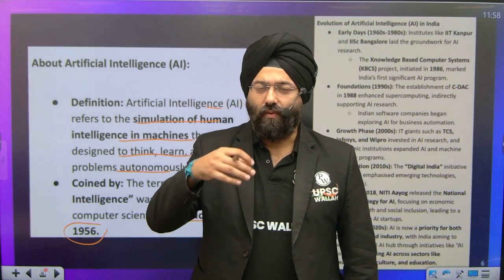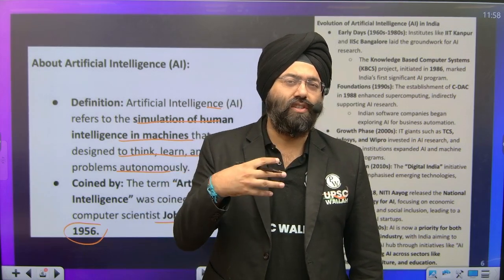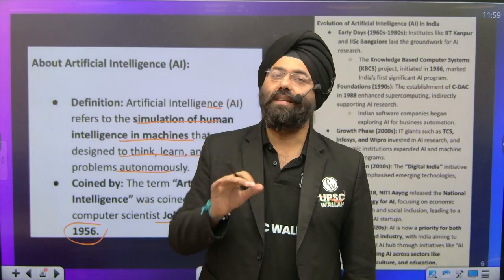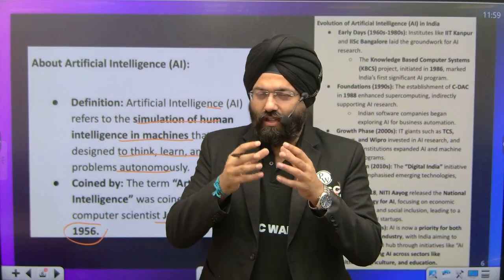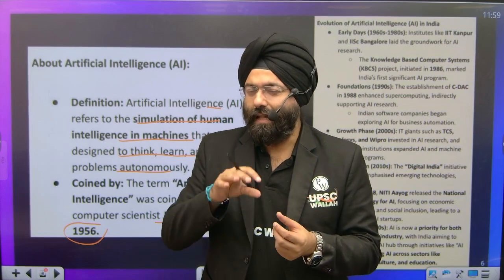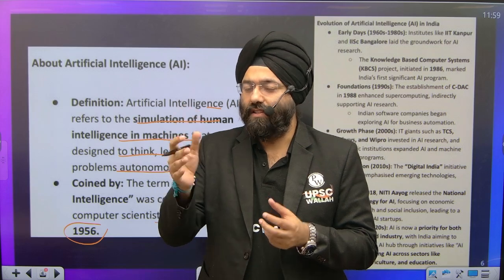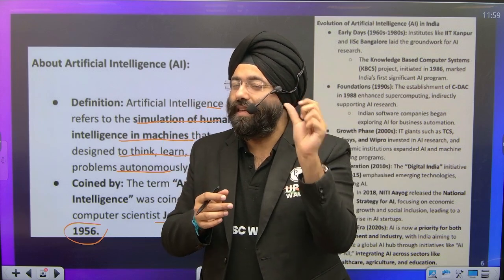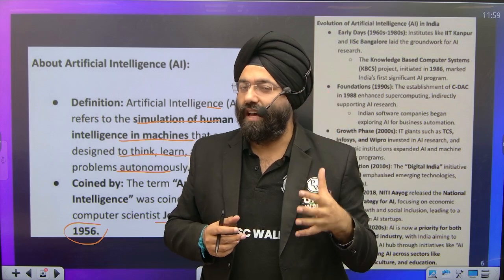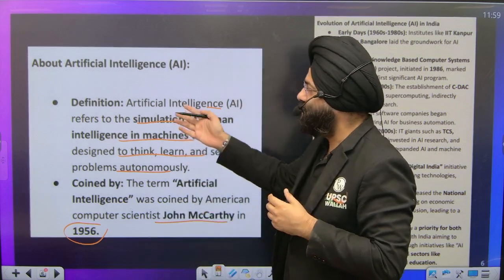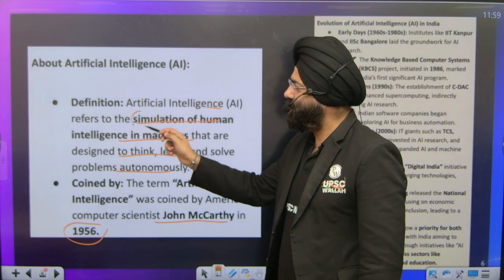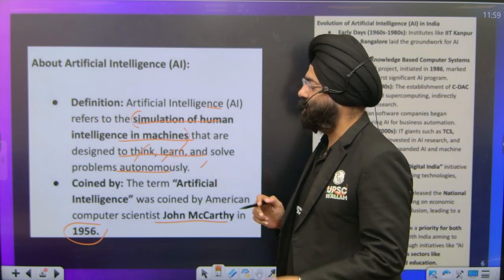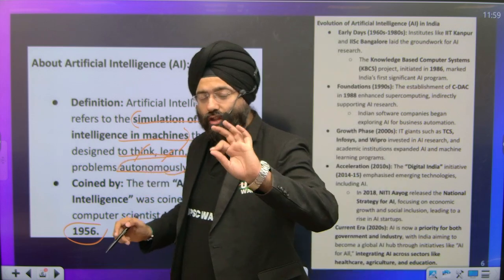So that means when we as people are able to make decisions, it is based on the intelligence and thinking or rationality that we have. Similarly, the coding has been done in such a way that the code or the program created by human beings helps the machines, over time, to learn, study in a way, observe, and then make decisions. So that means they are also mimicking the intelligence that humans have. What does that lead to? A concept of artificial intelligence. That is why it says simulation of human intelligence in machines that are designed to think, learn, and solve problems autonomously. Autonomously means on their own.